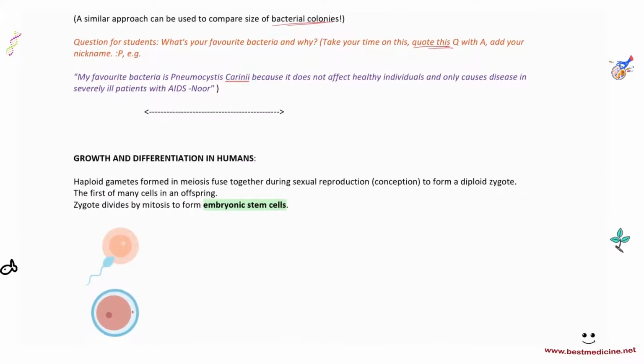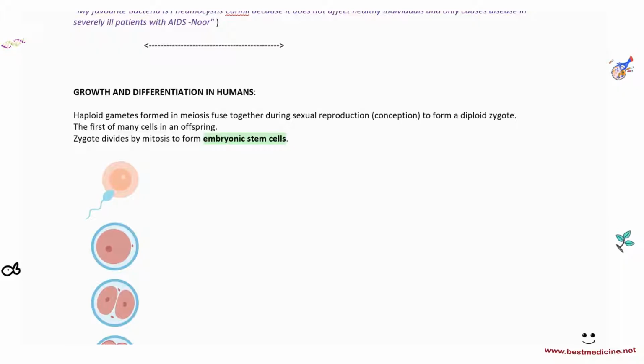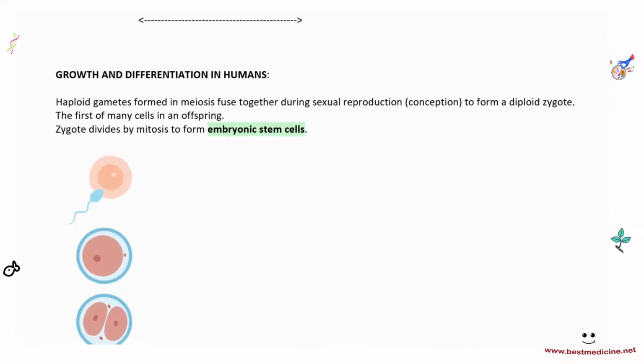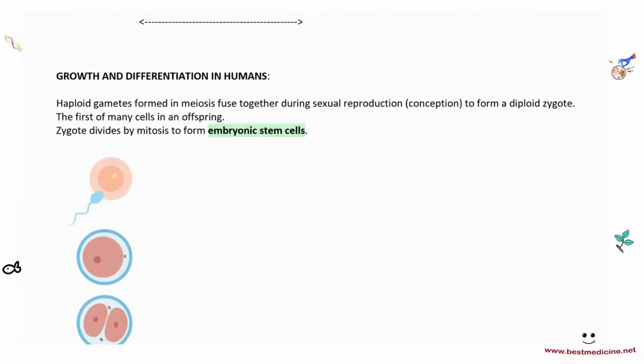Moving on to the next part, which is completely different from the previous part: growth and differentiation in humans. Now, you might be questioning, we've done differentiation already in the previous video. Yes, we have, but not in that much detail. That was just an introduction, right? So we do it again, and we look at some differentiated tissues.